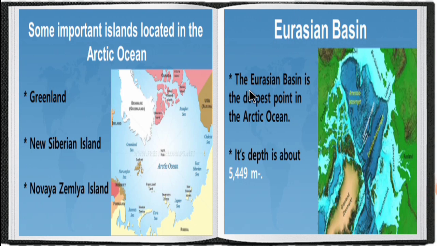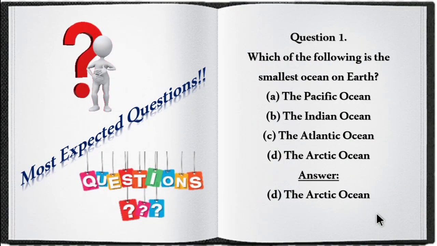Then the deepest point in the Arctic Ocean is the Eurasian Basin. Its depth is about 5,449 meters. So children, make a note of the deepest point for each ocean and also the boundaries, marginal seas and islands. Now let's move on to the most expected questions in this lesson.